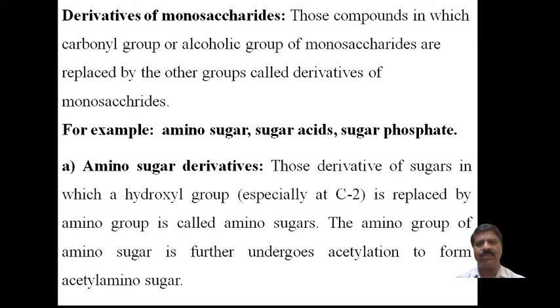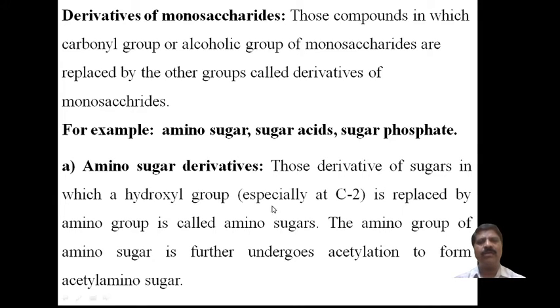Alcoholic groups are of two types: secondary alcoholic groups and primary alcoholic groups. These are present in monosaccharides along with the carbonyl group. Carbonyl groups are also of two forms: ketonic or aldehydic. The aldehyde group and ketonic group are collectively called the carbonyl group.